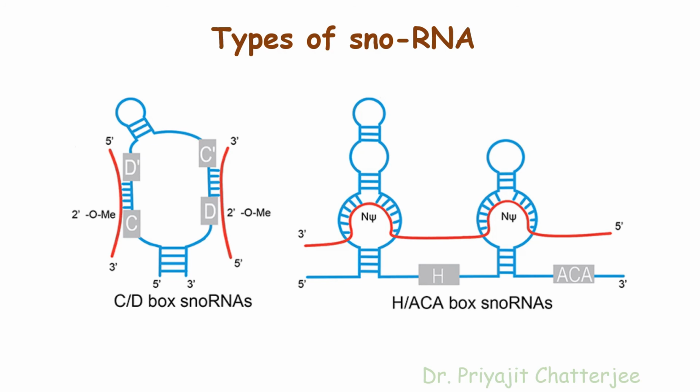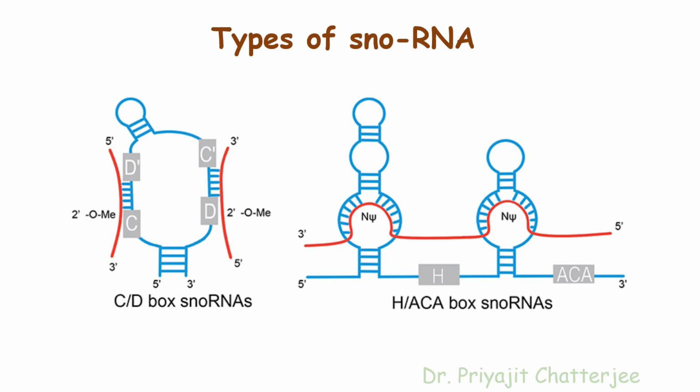Now there are two types of snoRNA. One type is CD box snoRNA, the first one, and the second one is the HACA box snoRNA. These kinds of snoRNAs have some repetitive sequence.